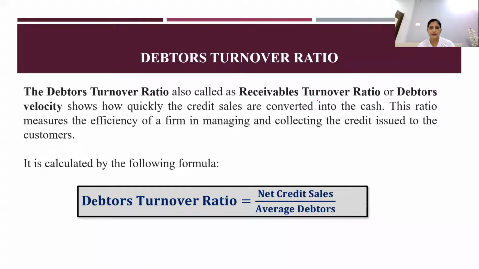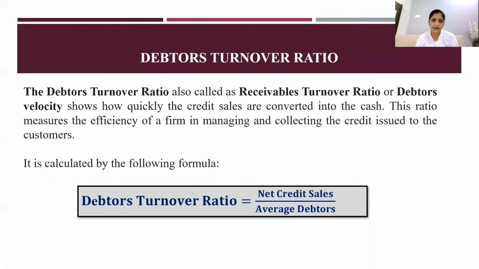They are also called as receivables turnover ratio or debtors velocity. Shows how quickly the credit sales are converted into cash. Debtors should be immediately converted. That's why they are called as current assets. They come under current assets. These ratios measure the efficiency of a firm in managing and collecting the credit issued to the customers.